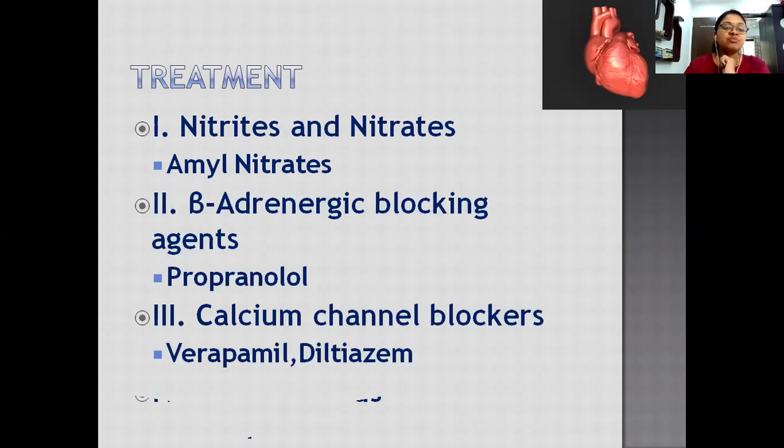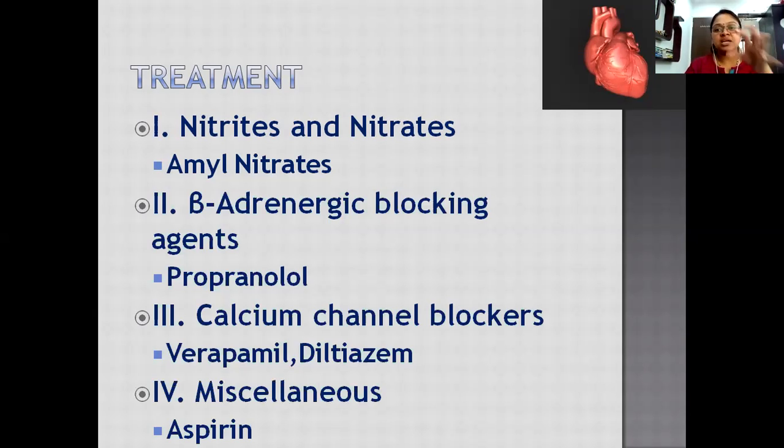The last one is miscellaneous drugs. That means drugs which are used to reduce pain, like analgesics. Aspirin is one of the analgesics, and having analgesic ability means it is an agent that reduces the pain associated with angina. So these are the different types of drugs which we can use in the treatment of angina.